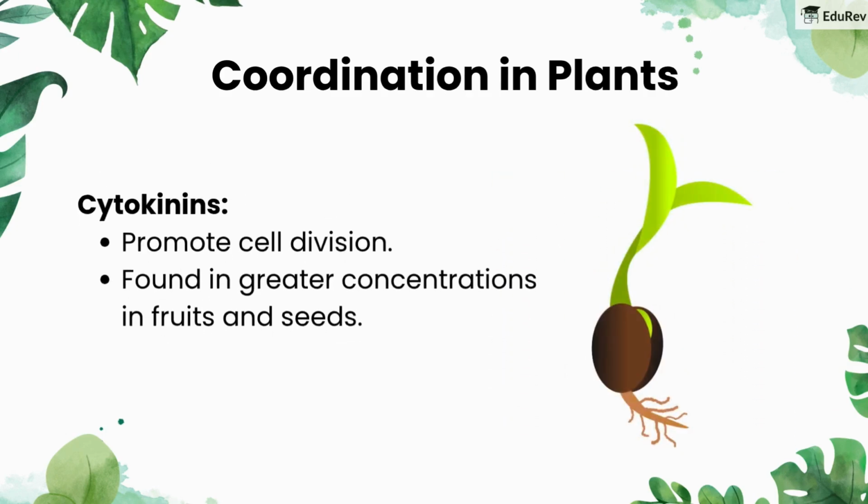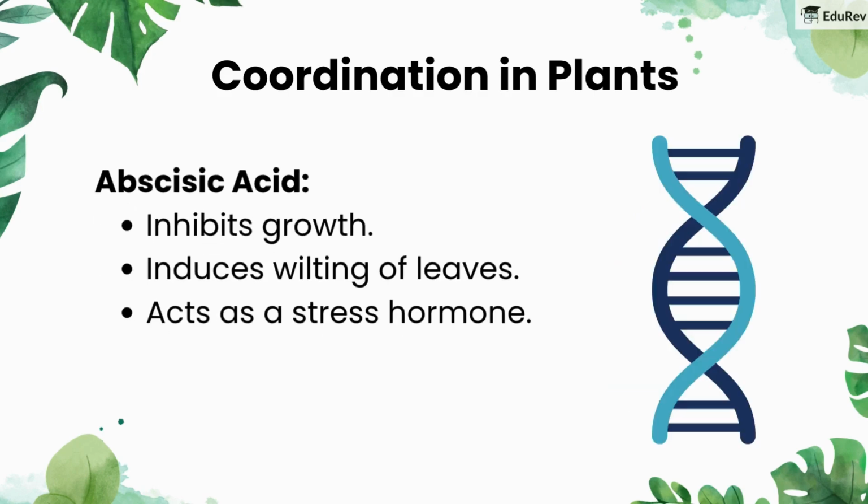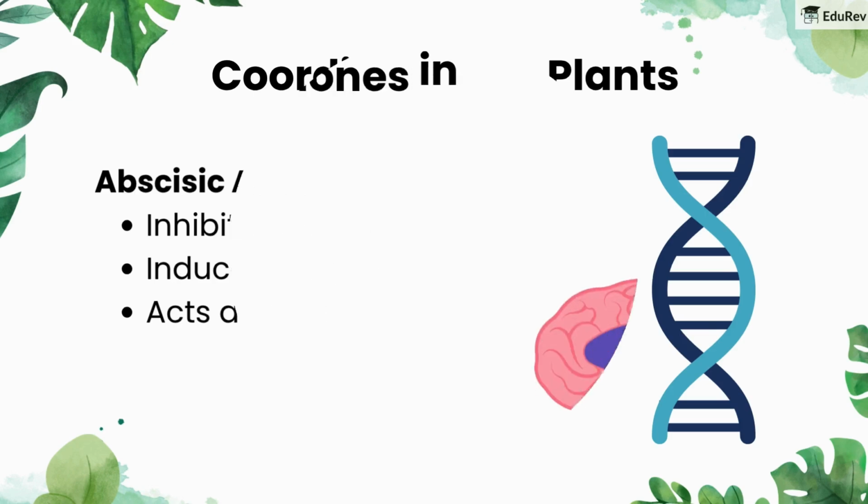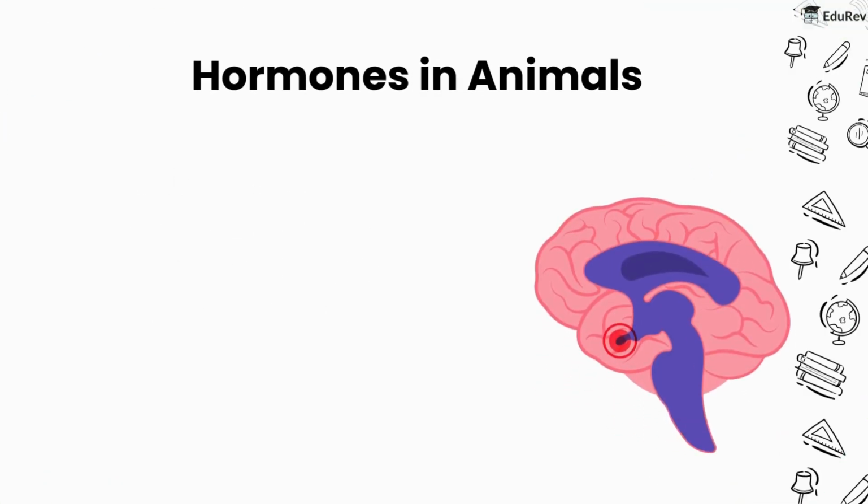Cytokinins promote cell division, found in greater concentrations in fruits and seeds. Abscisic acid inhibits growth, induces wilting of leaves, and acts as a stress hormone. Let's look at hormones in animals.